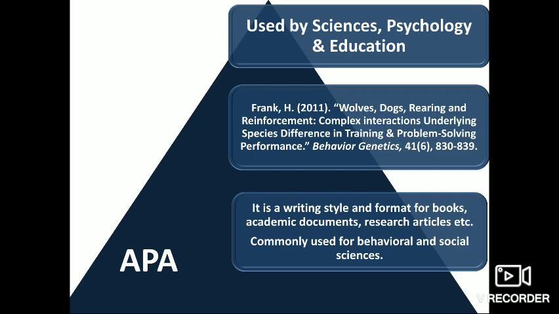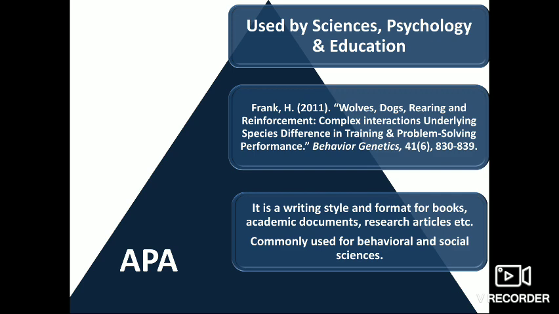Then we write the name of the article, wolves, dogs, etc. Then the name of the topic is followed by the name of the journal, Behavior Genetics, again in italics, followed by a punctuation, that is comma.